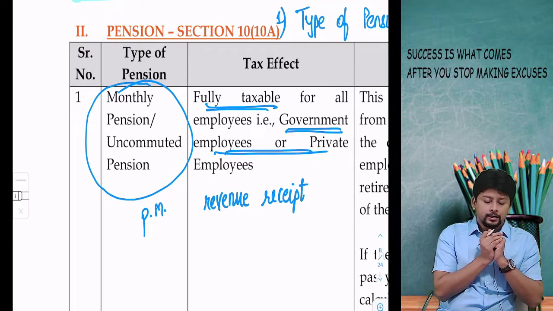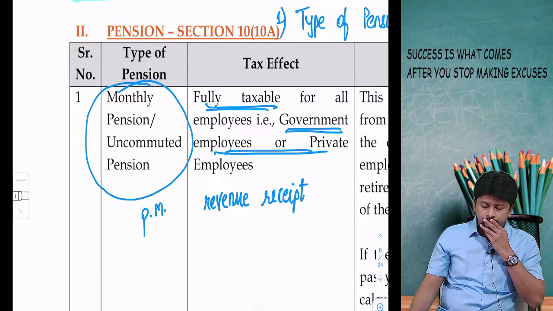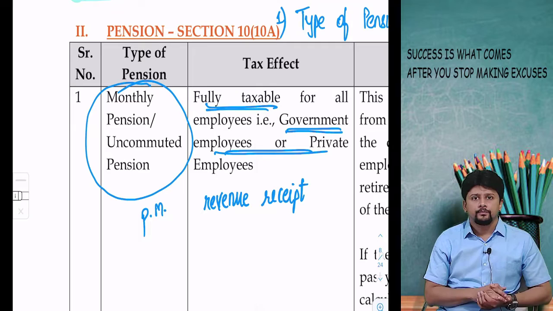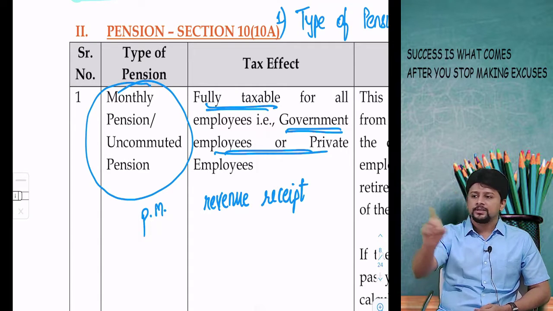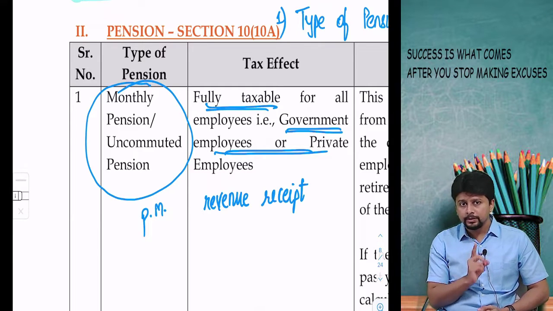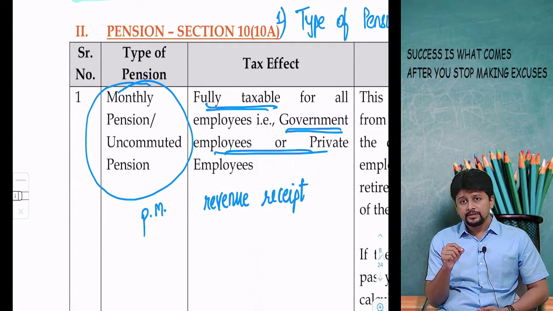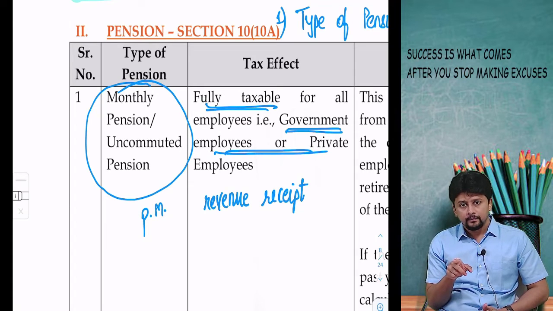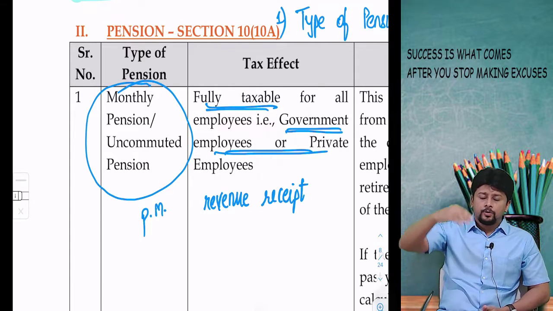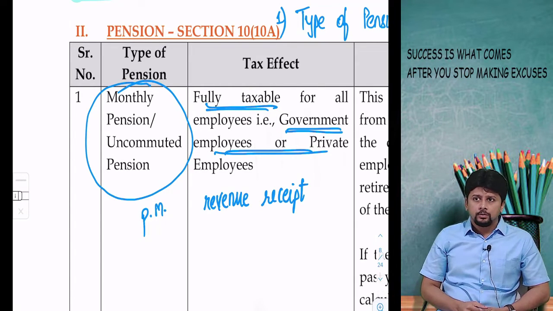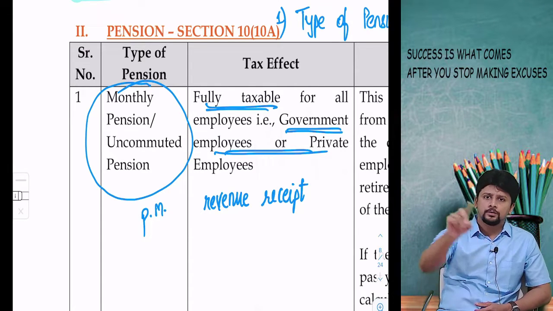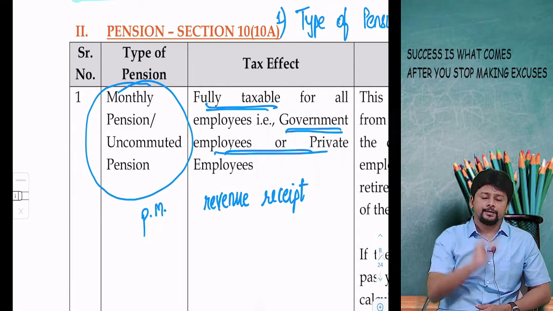What needs to be taken care of is silly mistakes that students make here. The question will give you monthly pension rupees 12,000, and out of habit we say 12,000 multiplied by 12. The moment we see a per month amount, we multiply it by 12. Remember, pension is received after retirement. If my employee retired in a past year, 2-3 years ago, then in the current year he is definitely going to receive pension for all 12 months. 12,000 multiplied by 12 is correct.